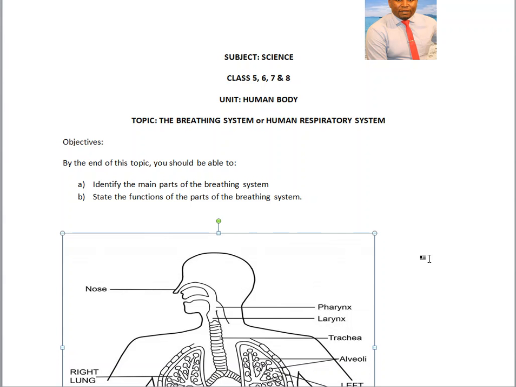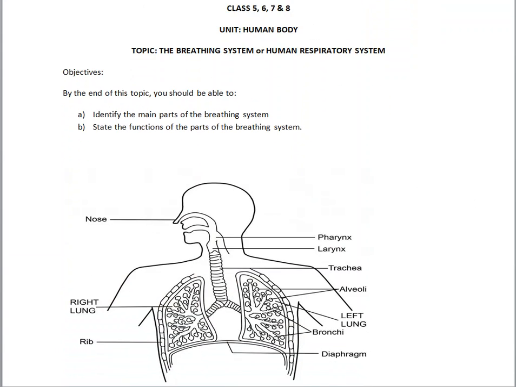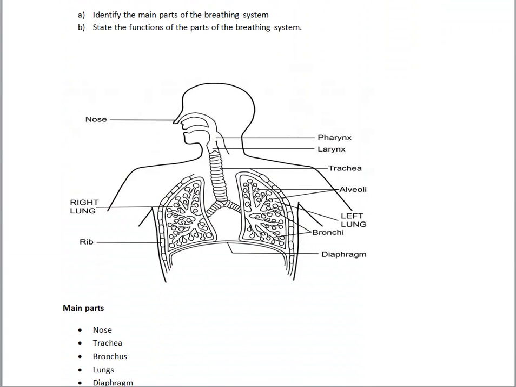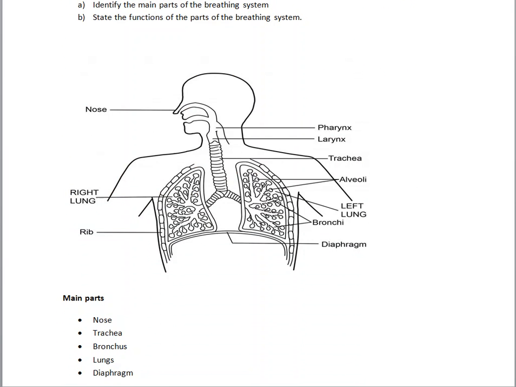So let's start. The diagram that I have today is a sketch of the human breathing system. We have the nose, we have the pharynx, larynx.